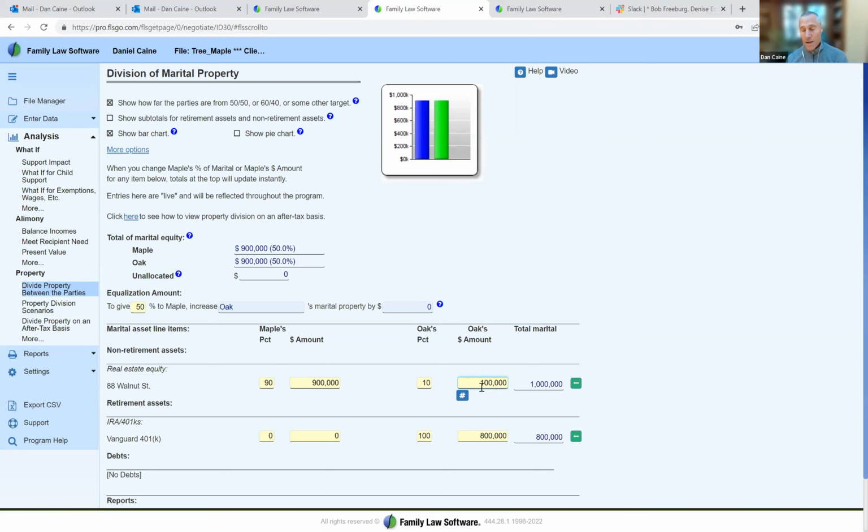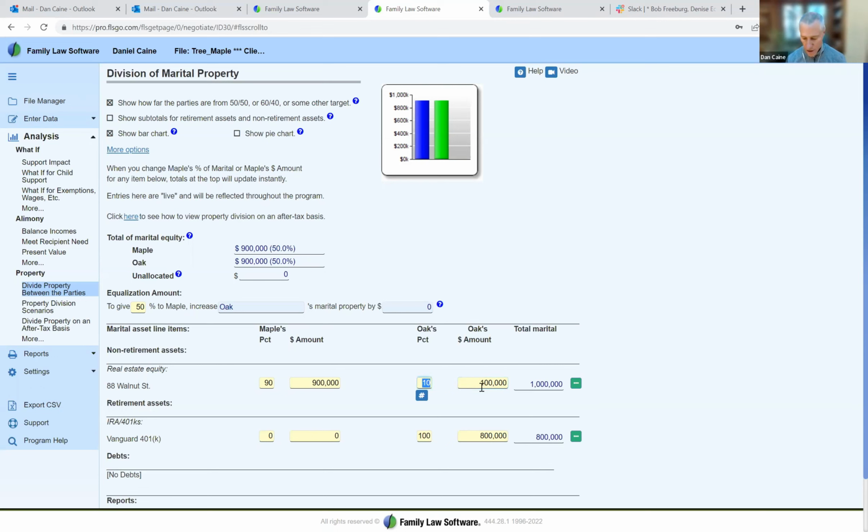In family law software, I'm not going to show it right now, but you can go to the asset page, enter the mortgage, and specify that 100,000 of the proceeds is going to Oak. When you come back to this division of marital property page, it will show the mortgage going to Oak, the remaining equity staying with Maple, and a 50-50 split.